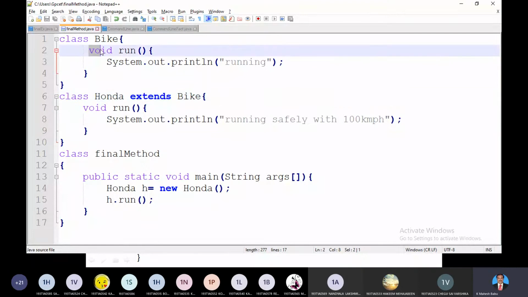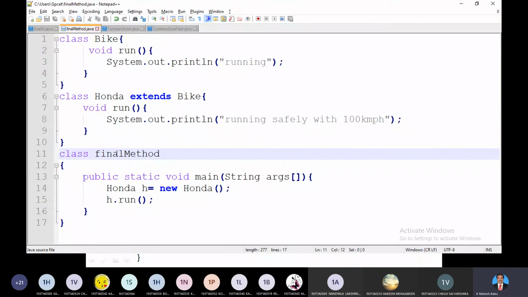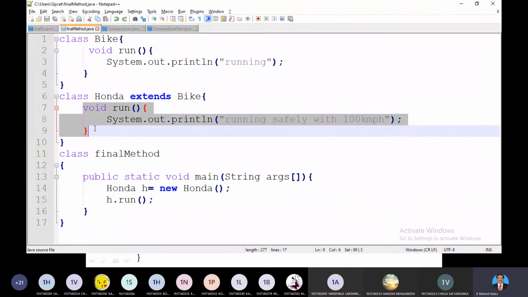Whatever is there will come over here. Now run is already there in these two classes, but it inherits its properties to its child class Honda. So what happened here? The run is going to be overridden. This method is invoked whenever you create an instance of the Honda class and call run. The run of the Honda class is going to run instead of the Bike run method. See here, I created a main method inside the final method class. I created one instance named h and I call the method h.run. It comes over here and executes.